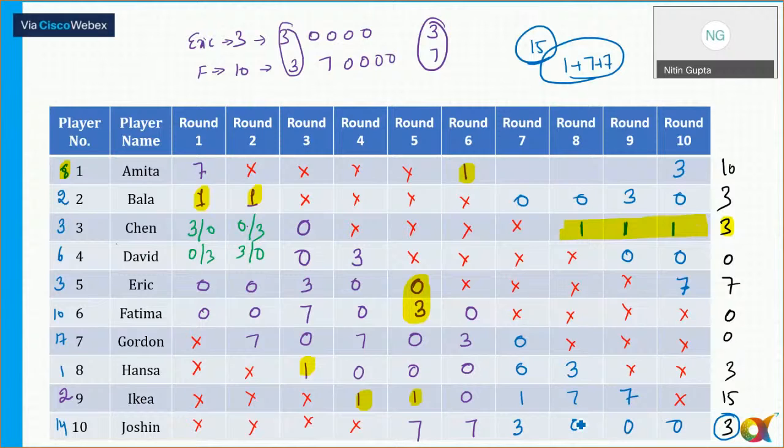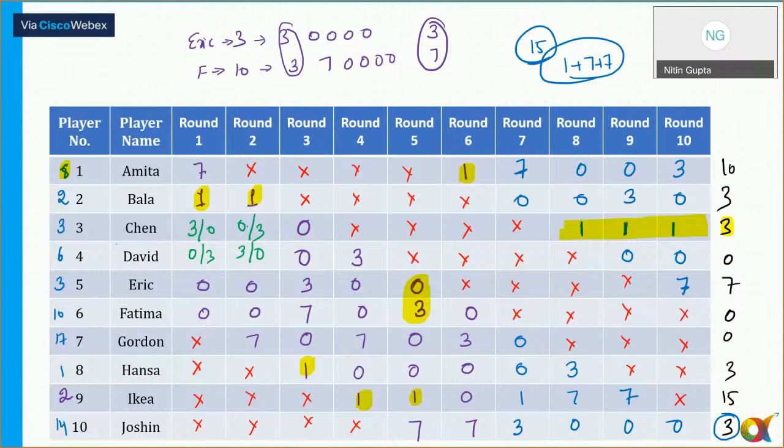Okay. So for Amita, she is getting a total of 10 points. And in round 7, we have already used 1 and 3. So the only possibility is round 7, I need to use the number 7 here, and then remaining is 0 and 0. Now this table is completed. So any doubts to anyone regarding this table? Please tell me now.